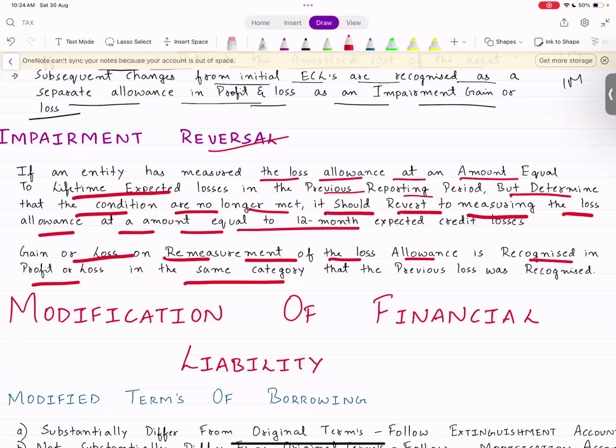So I hope everyone has understood this impairment case. I hope the case of impairment is clear to everyone. There are no such doubts.